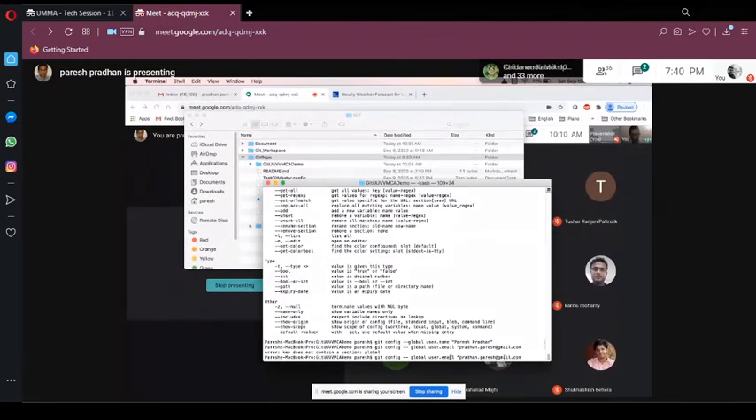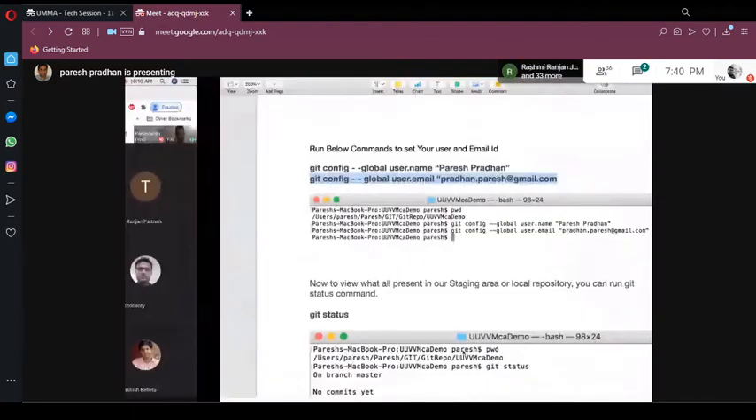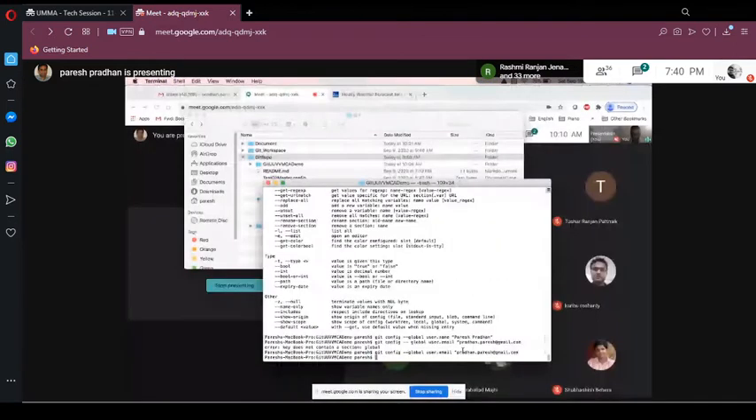Why do we need this user ID and all those things? When we deploy the code, Git keeps track of who made the changes. So it is always good to put your username and email, so that Git will keep track of the files. Let me clear this window.